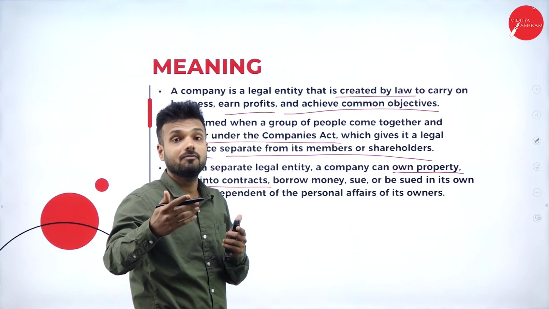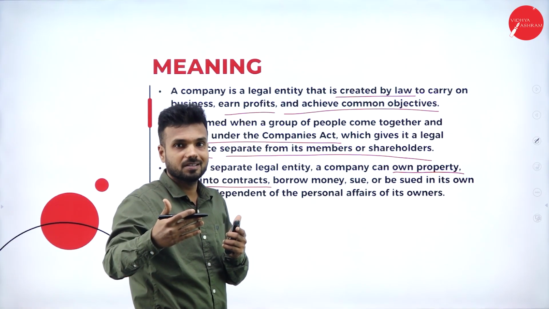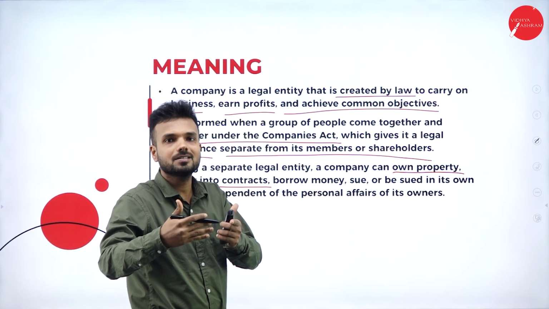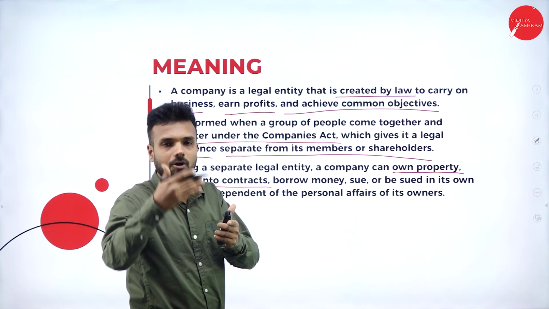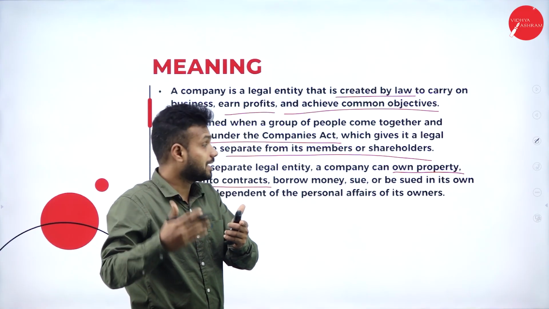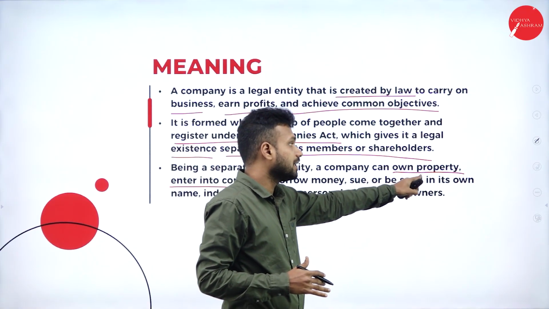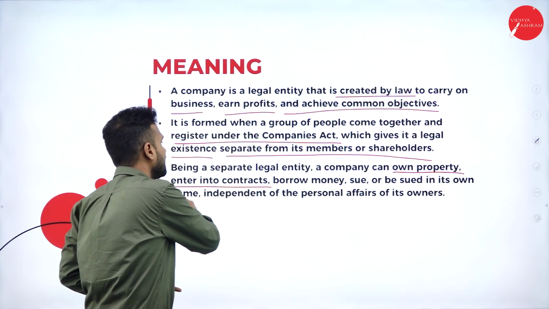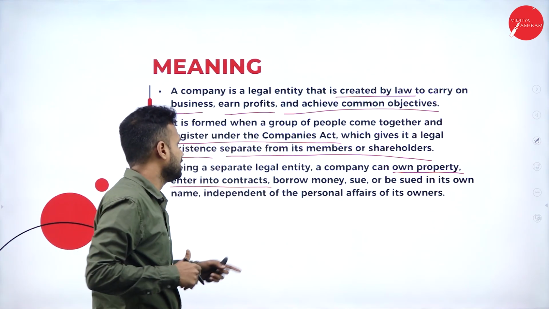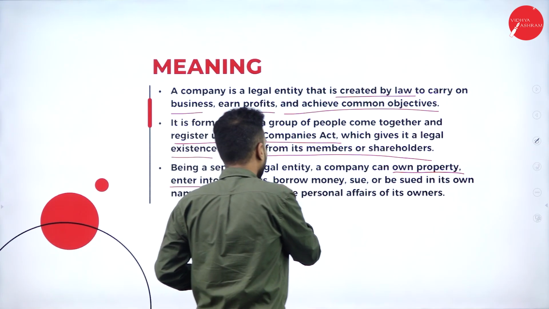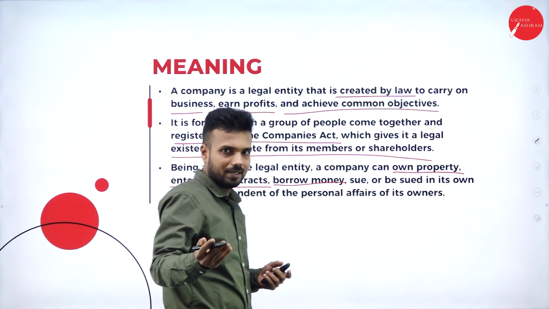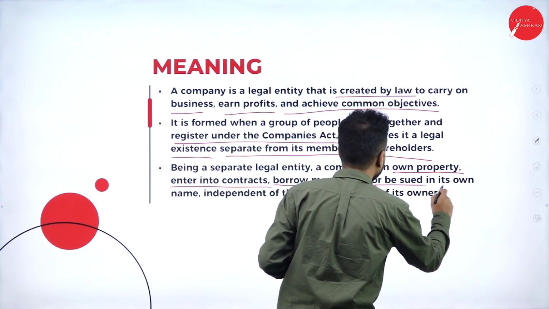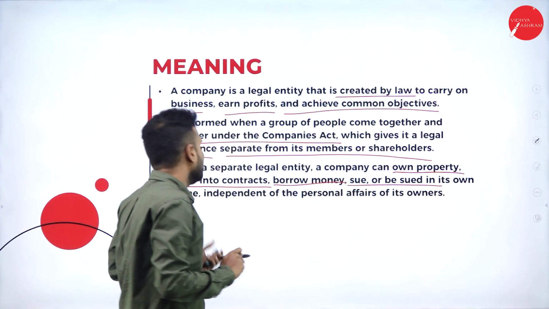In the same way, it is an artificial person. As it comes into existence by an artificial process, we call it an artificial person according to the law. Second, like a natural person, it can buy property in its own name, and it can also enter into a contract in its own name, followed by borrowing money from stakeholders, shareholders, and debenture holders, and it can sue and be sued in its own name.